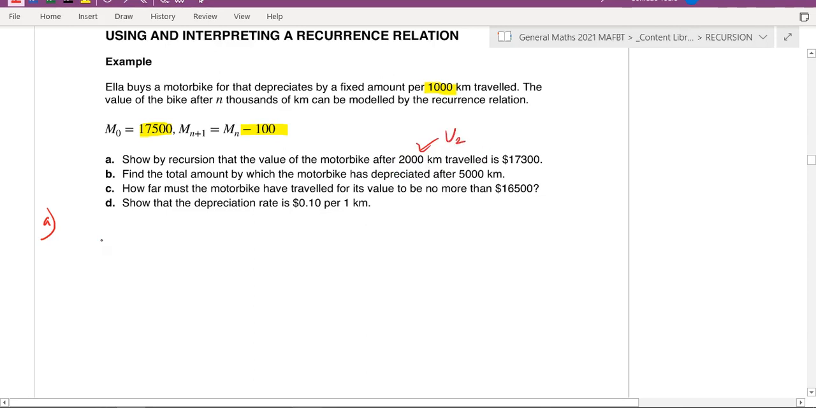Term number 2. So that means if we start off with that, M0 is equal to 17,500.